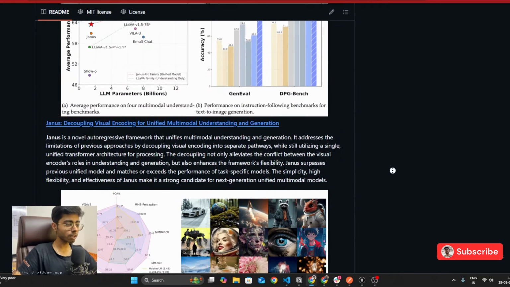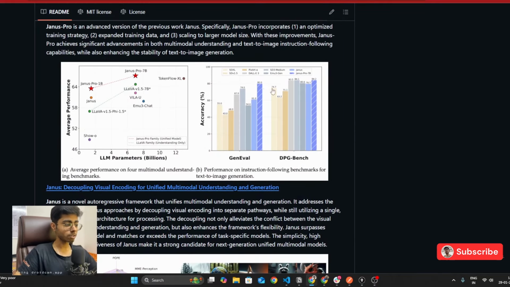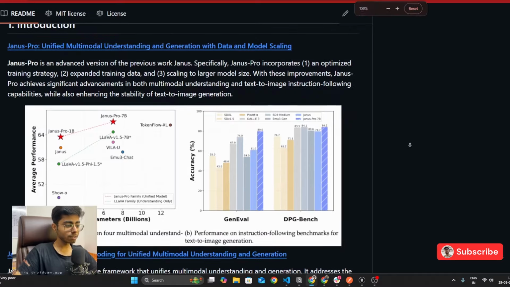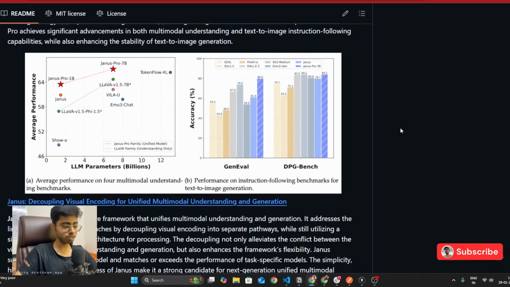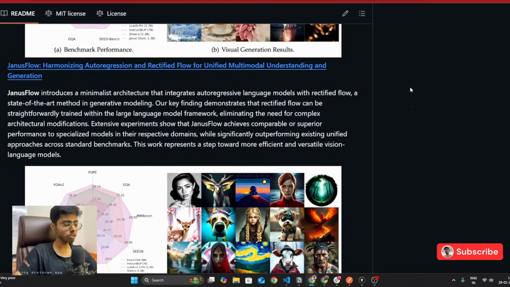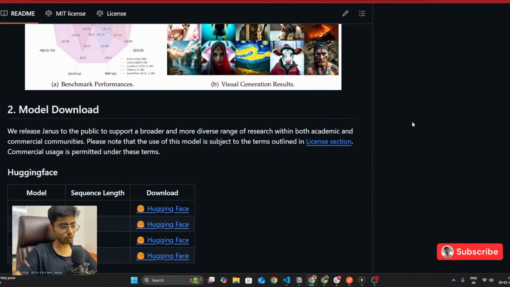Now let's go ahead and find out some of the benchmarks that they have released about Janus. This is the official chart they have launched, and you can see that we have SD3 Medium, that is Stable Diffusion Medium. Then we have PixArt, then we have SDXL, then we have DALL-E 3, and then we have Janus. So you can see that Janus is actually at par, or it is slightly better than the other image generation models in the market. So you can study more about it. This is the benchmarks chart that they have launched, and definitely you can go ahead and give it a shot also on Hugging Face.